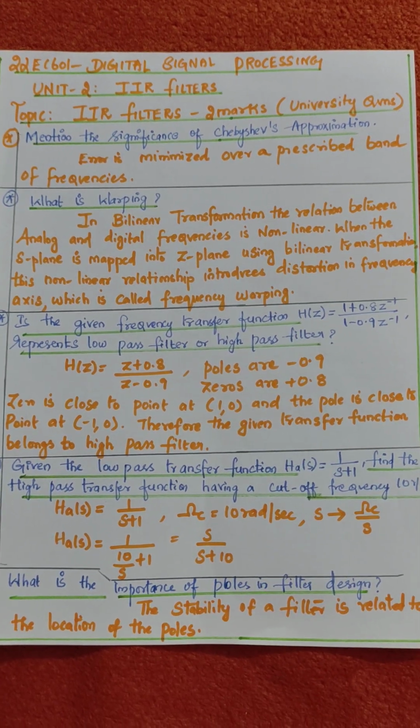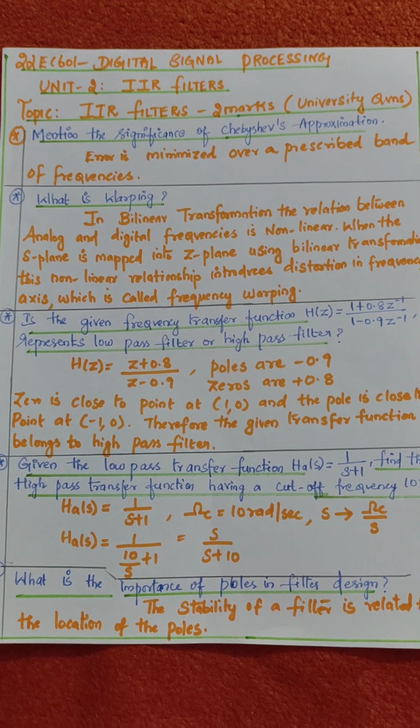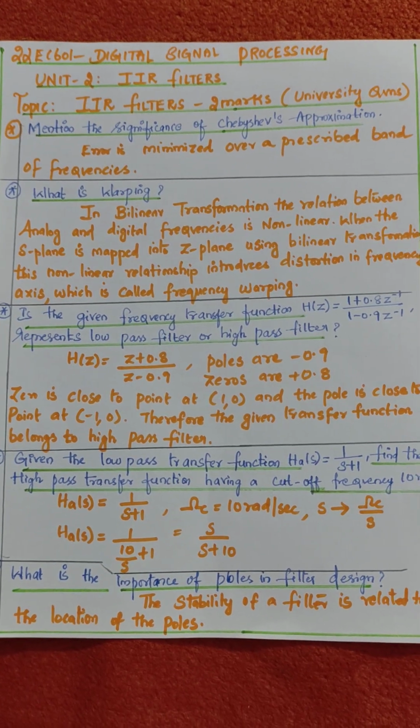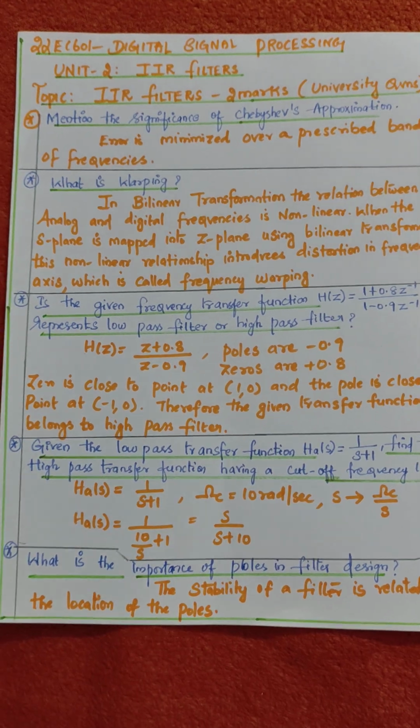What is the importance of the poles in the filter design? This is also one of the most repeated questions. The stability of the filter is related to the location of the poles. My poles are based mainly on causality and stability.